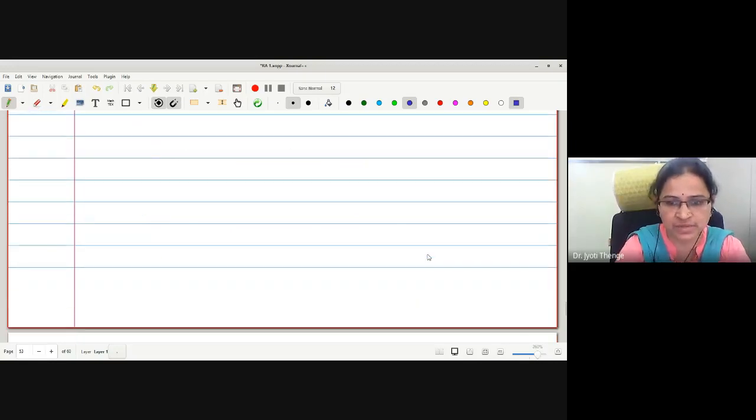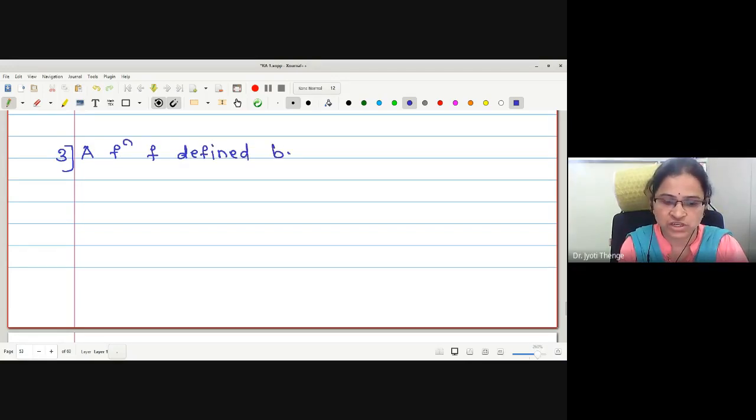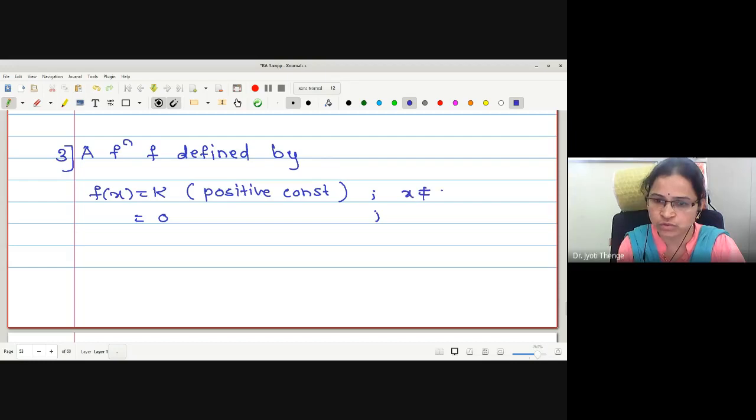Let me take one more example. Third example we will take. A function f defined by f of x is equal to k, where k is a positive constant, for x not equal to 0, and f of x is equal to 0 for x equal to 0, on minus 1 to 1.